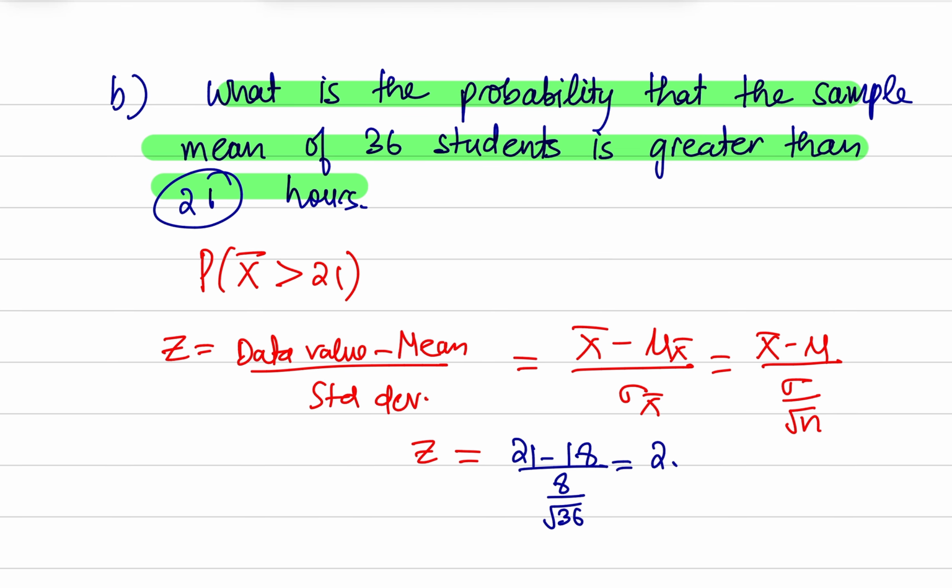That turns out to be 2.25. So that's my z-score. And I'm going to go ahead and draw the distribution. I always like to draw the distribution. Z-score 2.25 is about here, and we want area to the right of it. Why to the right of it? Because of this greater than sign. And we already saw the problem said, what is the probability that the sample mean is greater than 21 hours?